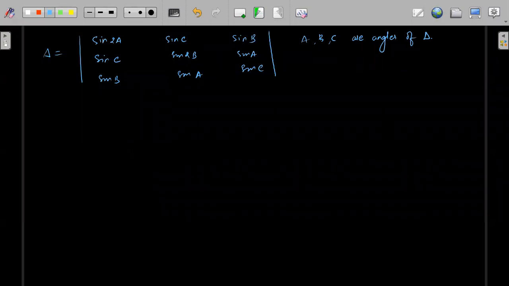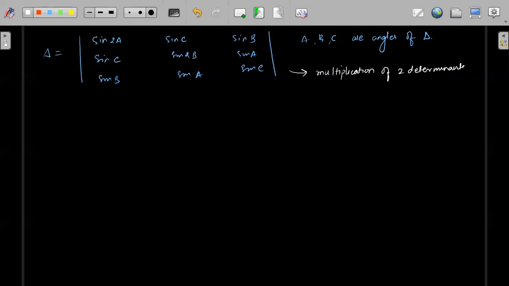Yes, 0 is the correct answer, because I think I have given you this in homework. If you have not solved it, solve it now. I will give you a hint: try to solve this question using the concept of multiplication of two determinants. I have given you one concept, multiplication of two determinants, how to check. Try to solve this question using that form.